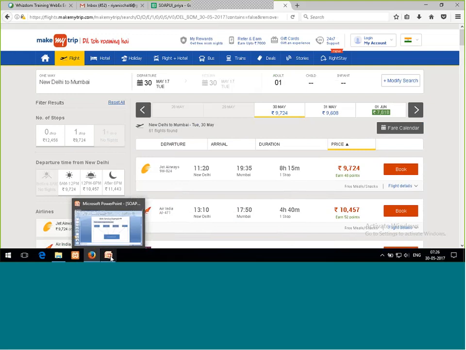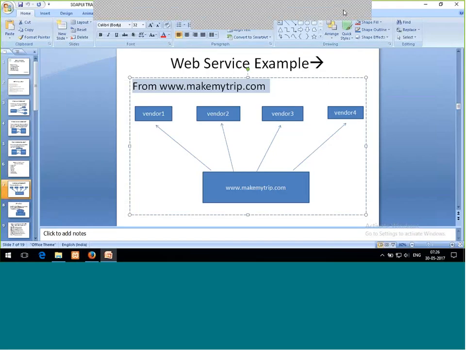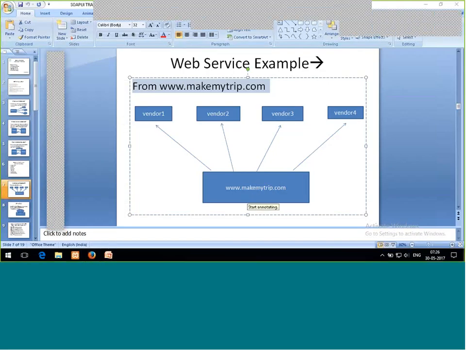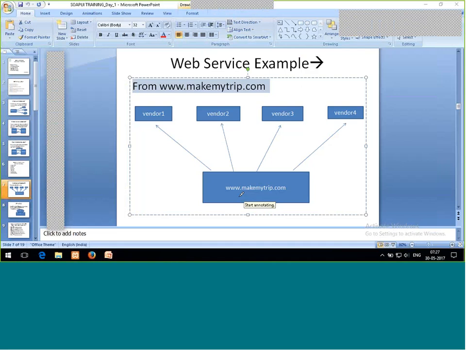What is this? Just see over here. This is nothing but what I did. From MakeMyTrip, as an end user, from a browser such as Firefox, I just write this website. Then I fill in the requirements: from Delhi to Mumbai, I want to travel on this date, how many passengers, and with which class I want to travel. So from this side, I fill in my requirement and send my request to all the vendors.